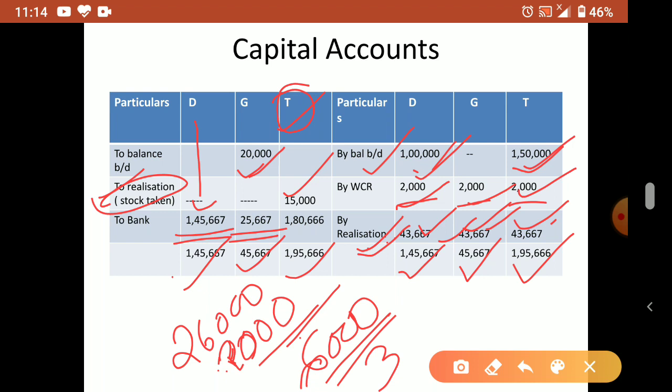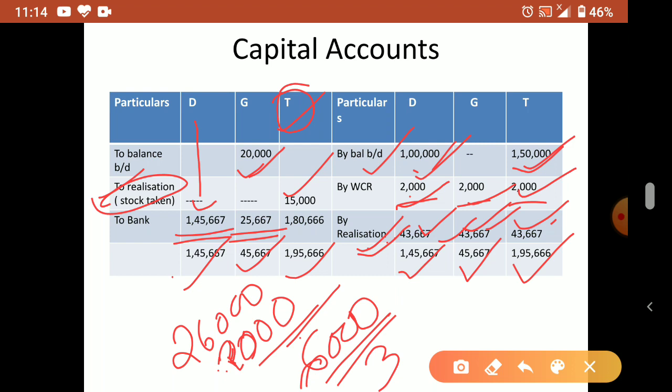Now his debit balance problem is solved. Earlier he had to give the firm 20,000. Now the situation changed because he also got some amount from WCR and realization. Now he will be getting 25,667 from the firm.